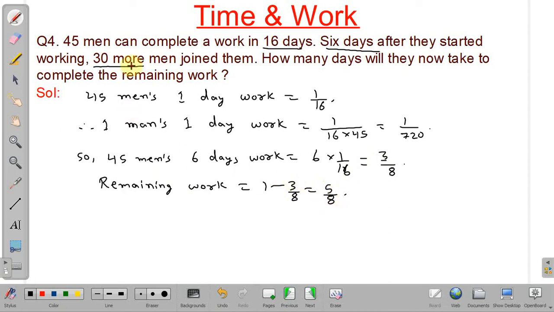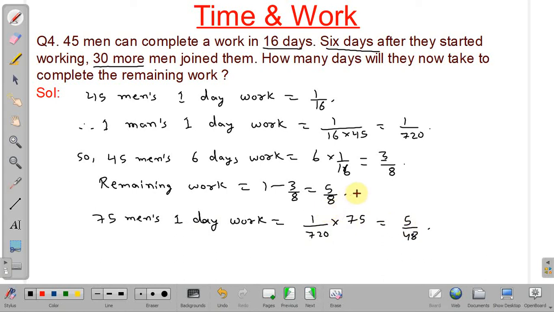Now when 30 more men join, the total number of men will be 45 plus 30, that is 75. So 75 men's one day work will be equal to 1 by 720, which is one man's one day work, into 75. So we will get 5 by 48.